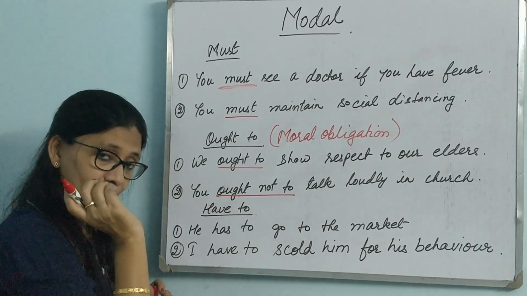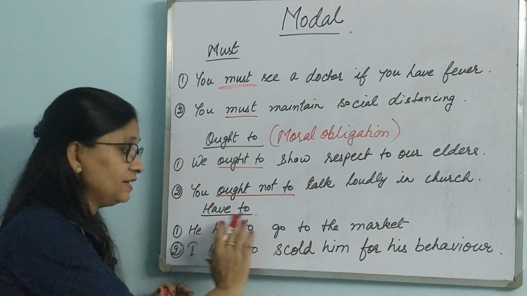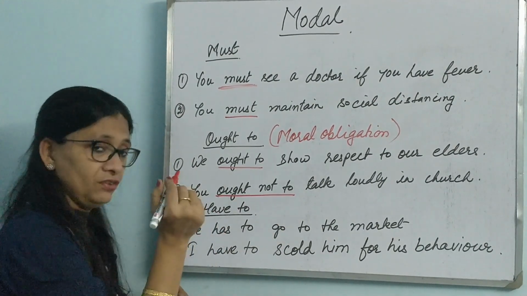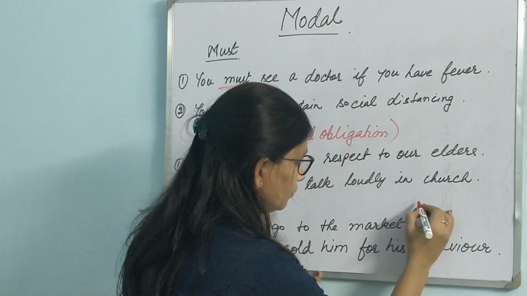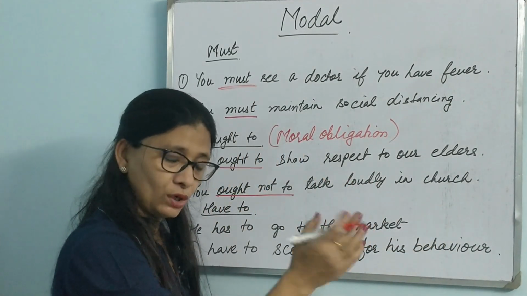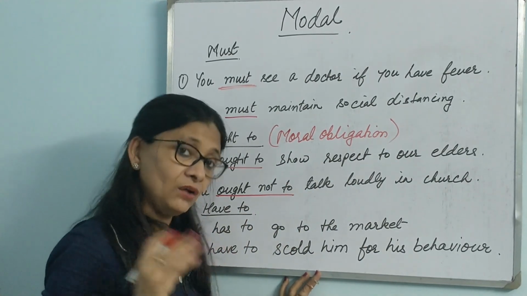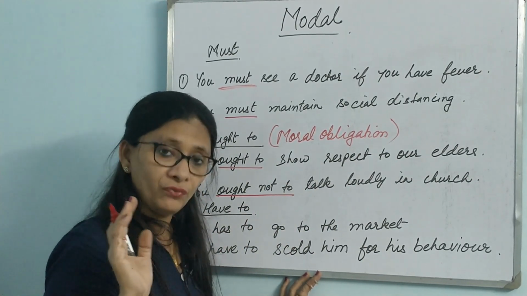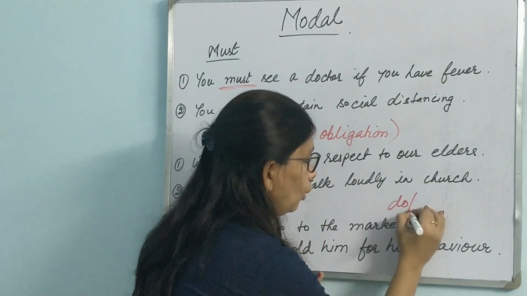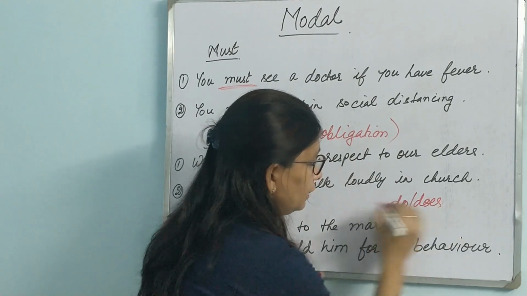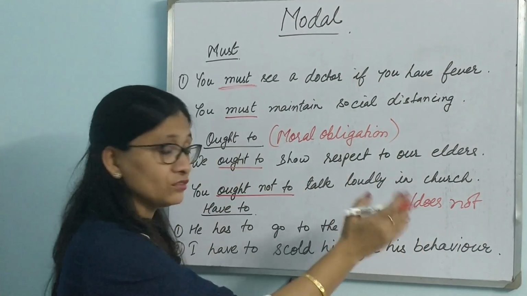Now if it is made negative, if we put a negative form of this, then we have to write he doesn't have to go to the market. Now just remember, we shall be talking about negative anyway. We make the negative of a modal just by adding a not. May not, cannot, will not, like that. But in case of has and have, we use do or does. Do not have, does not have.